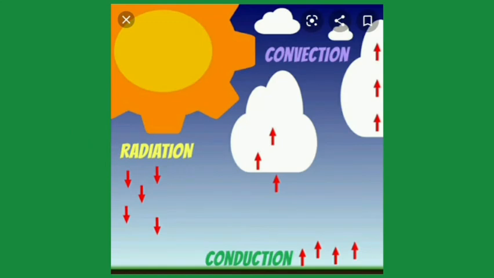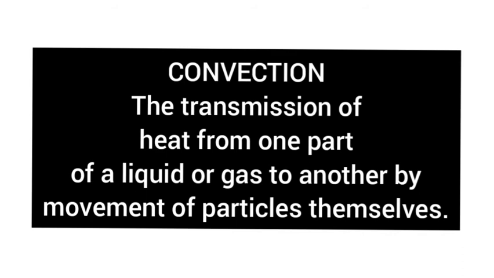There are three main processes by which the Earth's atmosphere is heated: convection, conduction and radiation. Convection, conduction and radiation are the three processes by which the atmosphere of the Earth is heated. First we can see what is convection.